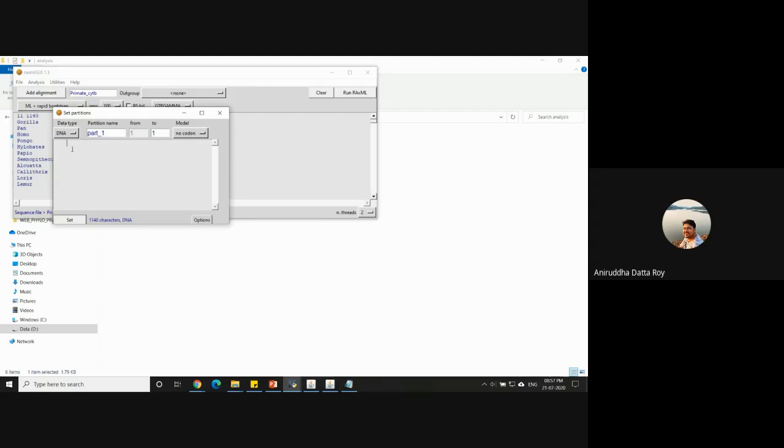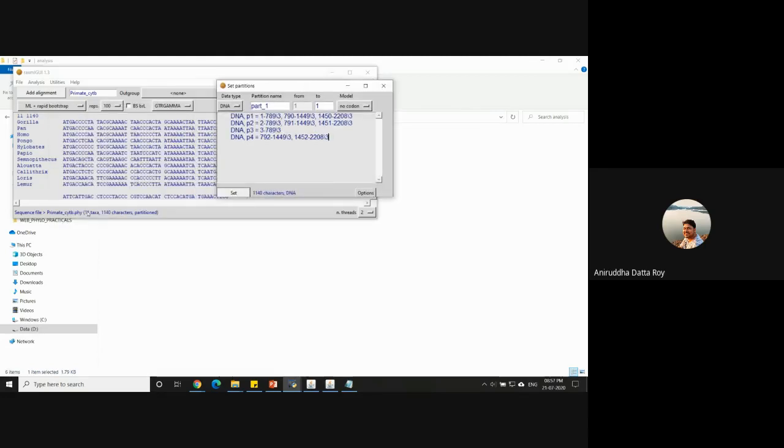All I can do is just paste it. Okay. And then if I set it, it'll just run it. But I'm not going to set it because remember my data set has 1140 characters. This has 2208. So I'm not going to do that because there might be an error.